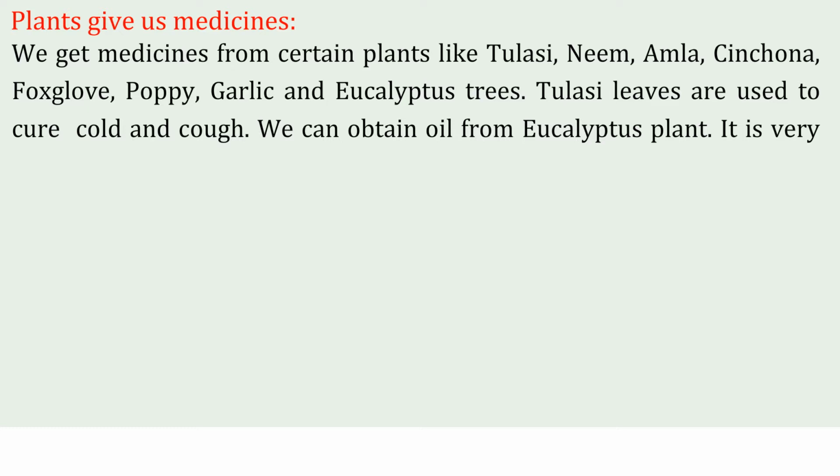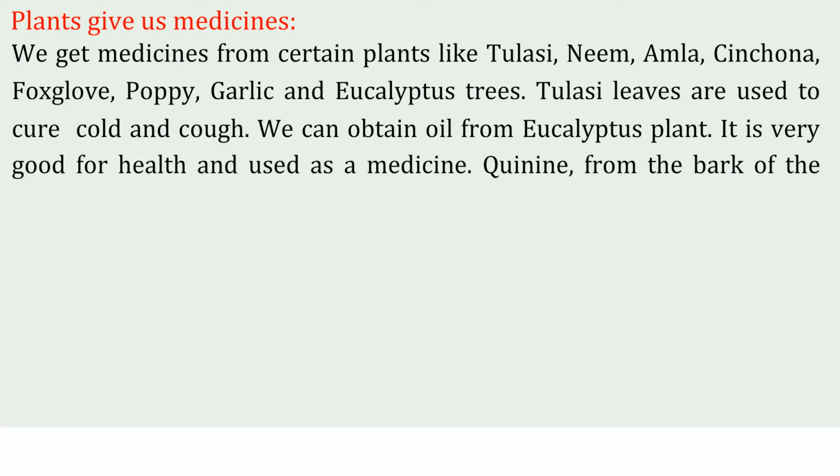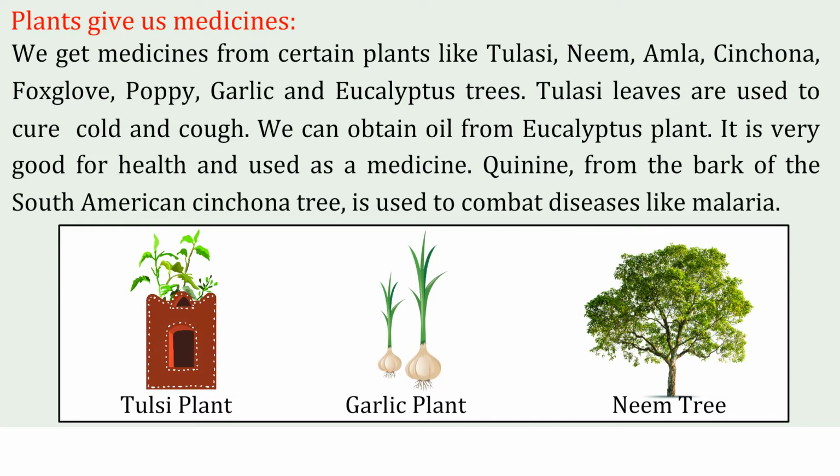We can obtain oil from the eucalyptus plant. It is very good for health and used as medicine. Quinine from the bark of the South American cinchona tree is used to combat diseases like malaria. Tulasi plant, garlic plant, neem tree.